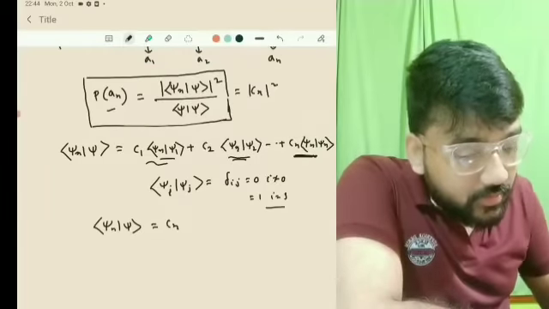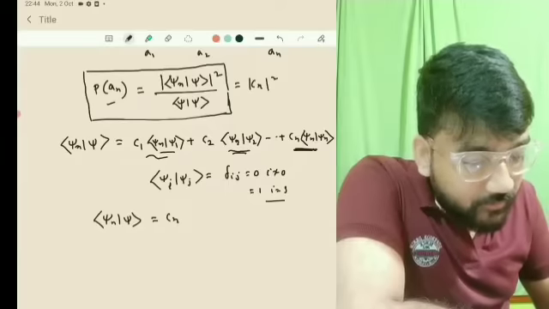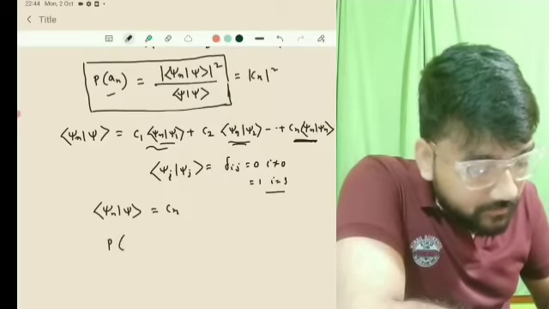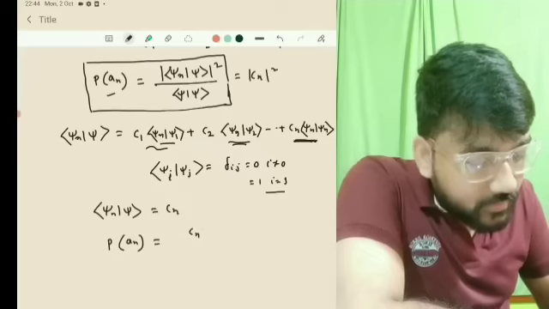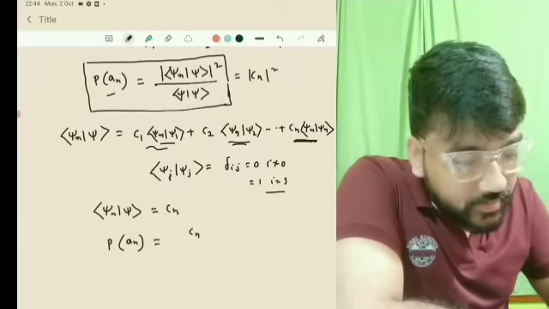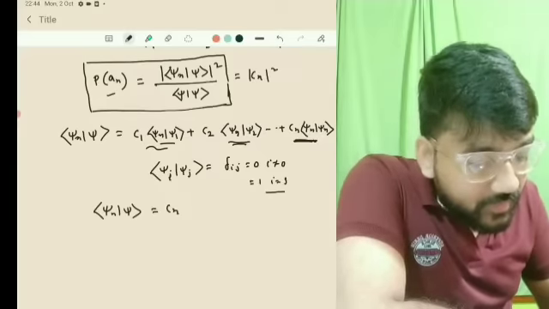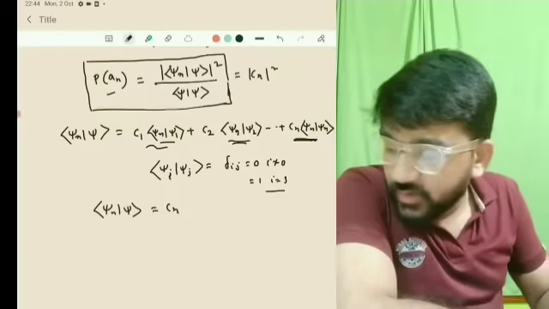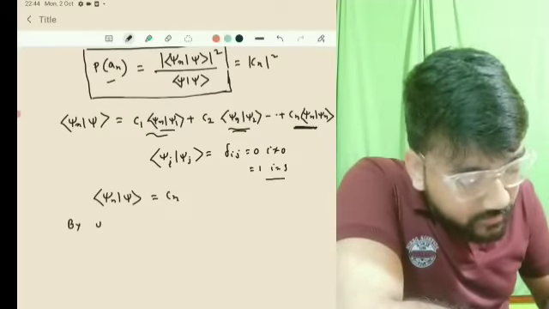Now if you write it here, what will you get? You will get P of An equal to nothing but mod Cn square. Cn is equal to psi n with psi, and if you want to write what it will be by using the normalization condition, you know, what will it be by using the normalization condition?